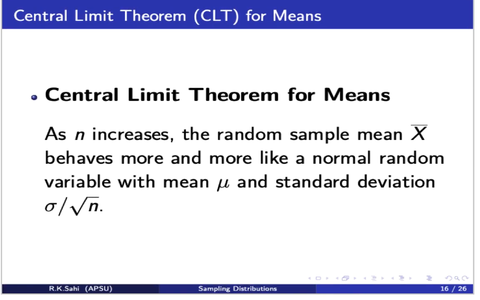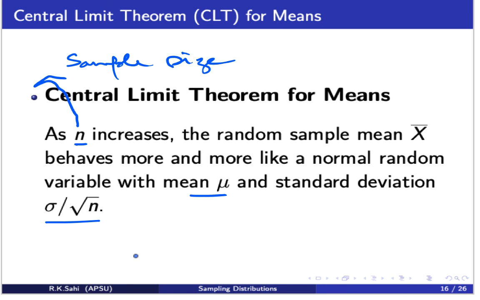And it says, as n increases, now this n, guys, remember, is the sample size, as n increases, the random sample mean x bar behaves more and more like a normal random variable with mean mu and standard deviation sigma over the square root of n.